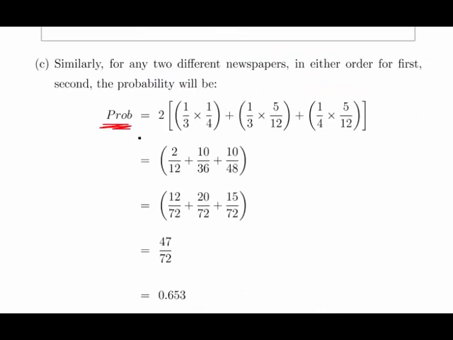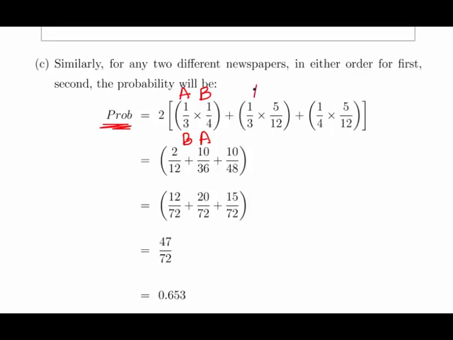Okay, so the probability we're looking for is, this is AB, but it also could refer to BA, just the order is reversed. Essentially we get the same number, 1/3 times 1/4. If that was BA, that would be 1/4 times 1/3, which gives us the same value. So that's why we double up.